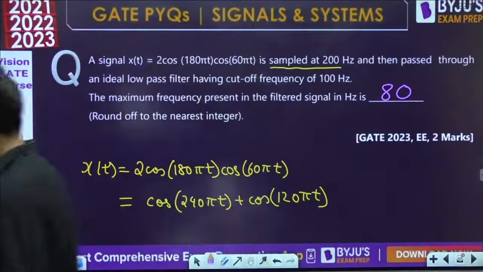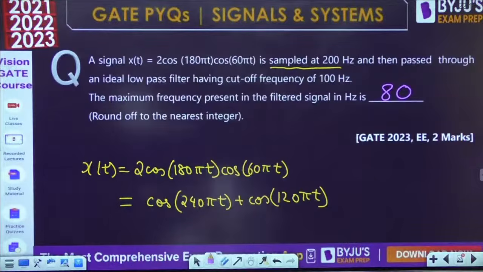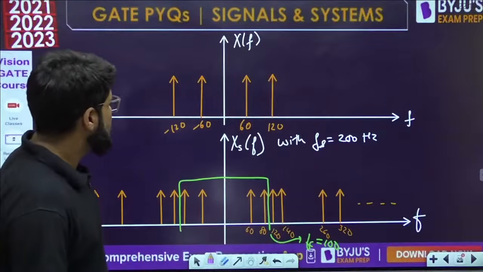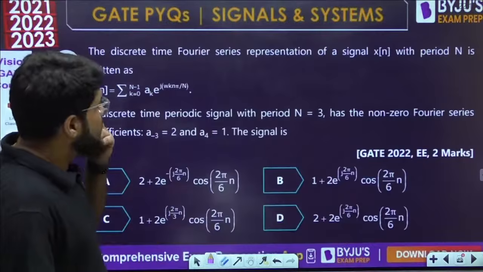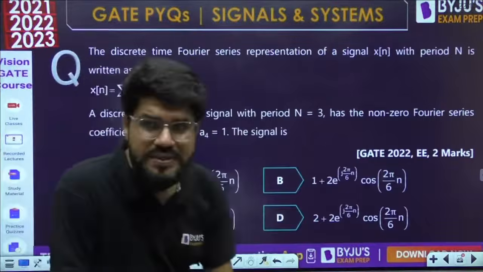Chalo. Done hai ji. Next question chalte. If this is done, let's go to the next question then. This was also a decent question. Okay, double 2 marks, 2022, good question again.